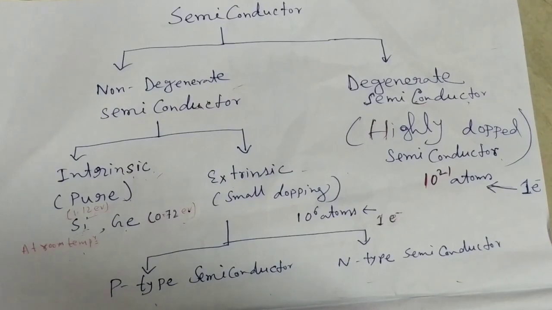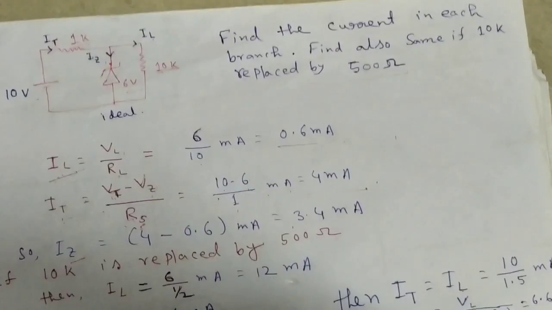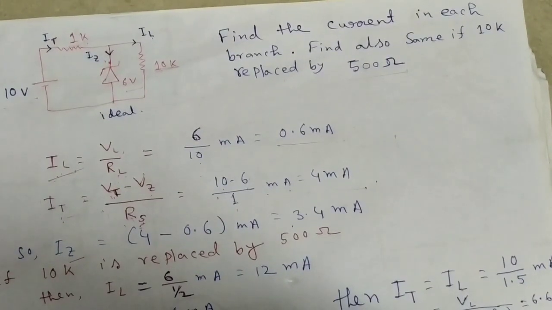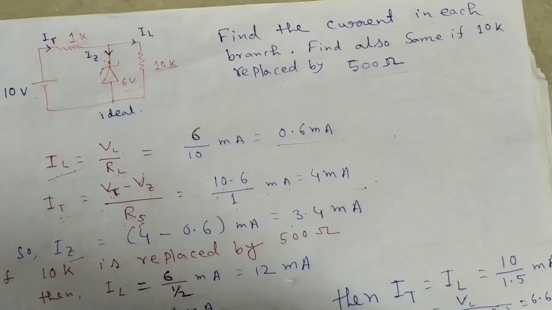Extrinsic semiconductors are of two types: p-type semiconductor and n-type semiconductor. Now, degenerate semiconductor means a highly doped semiconductor. We all have some knowledge about the PN junction diode. Here we discuss some problems that are important in entrance exams.